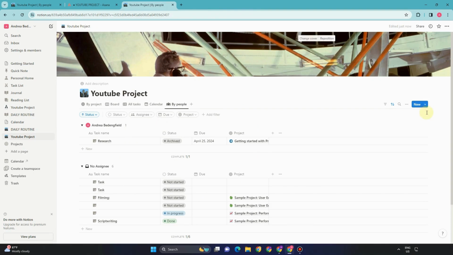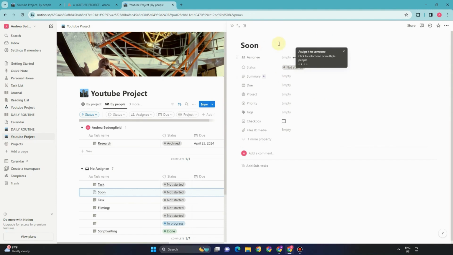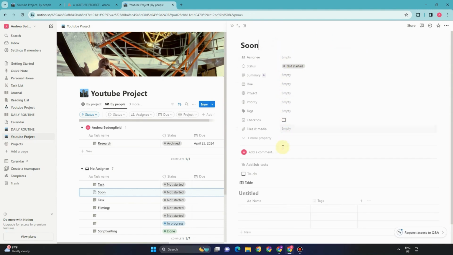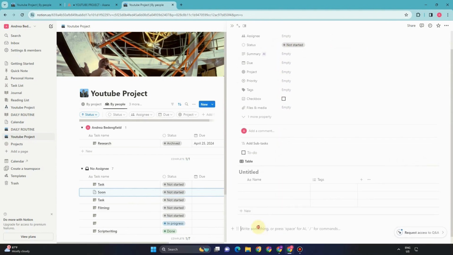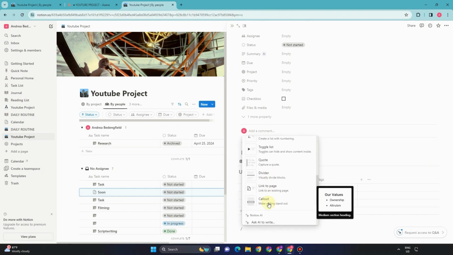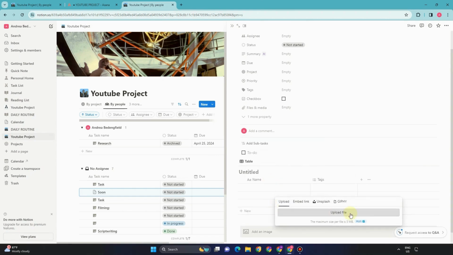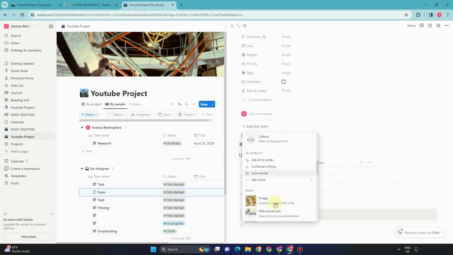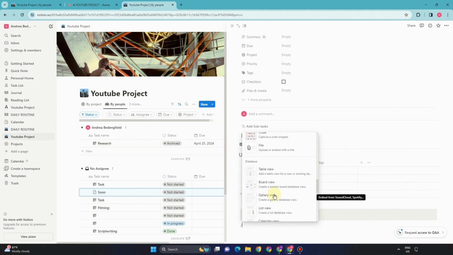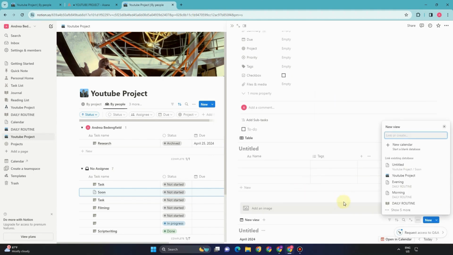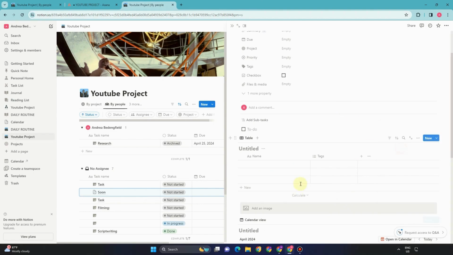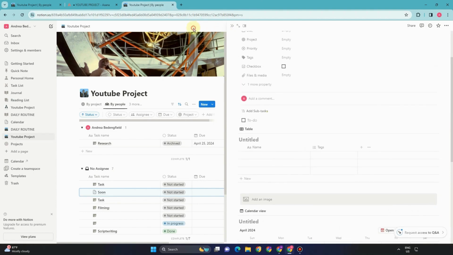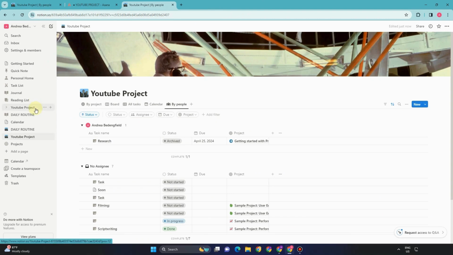So both have different features. But again, if you want to create a project with more customizations and features, I highly recommend Notion for that. But if you focus on user friendly and easy to learn project management, tasking, or let's just say a project good for a few members only, then I highly recommend Asana. What I'm showing right now are the features that you can do inside Notion that you can't do in Asana, such as adding more databases in one page.